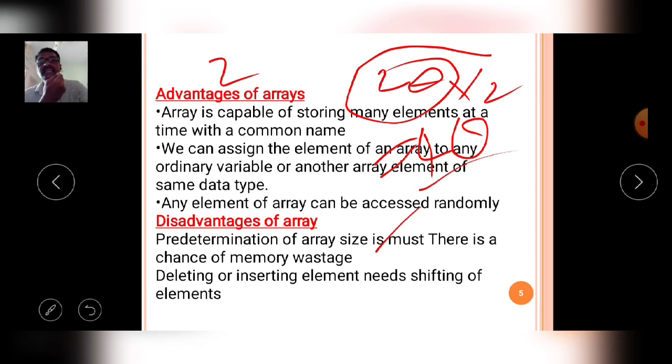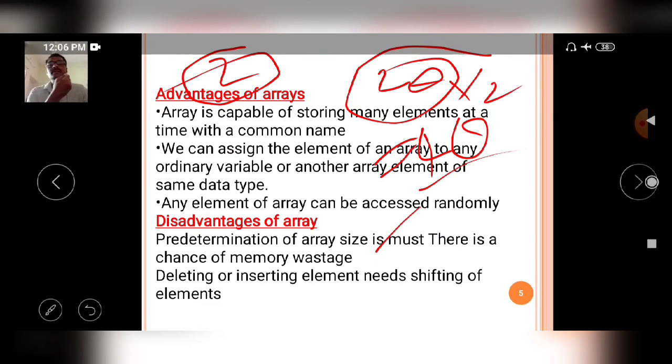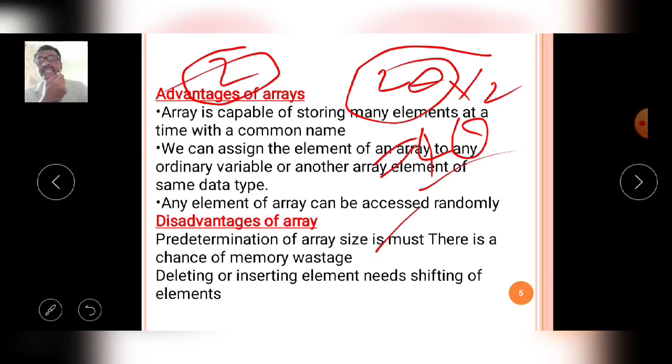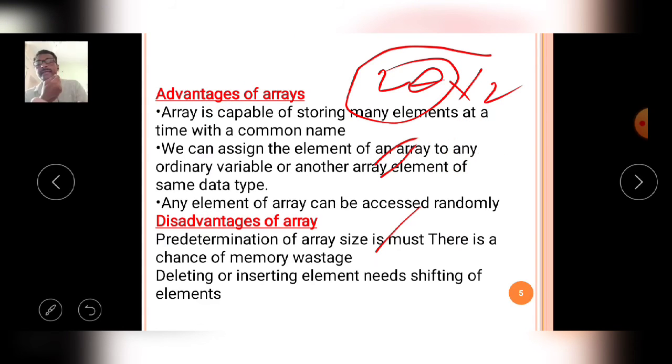Actually I want 4 variables, but in the declaration part I declared 20. We did not know the actual number of variables in the program, so generally I declare an array of 20 in the declaration part. So there is an unnecessary chance of memory wastage. This is a great disadvantage of the array.